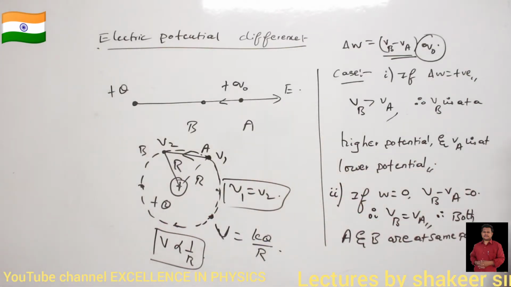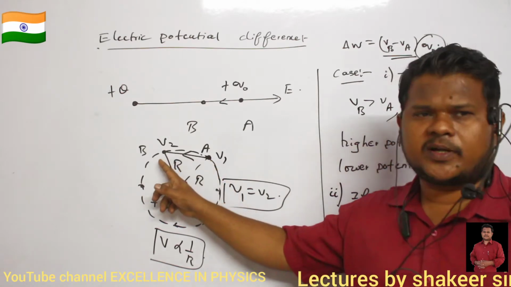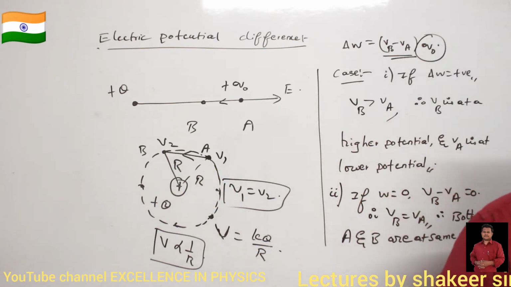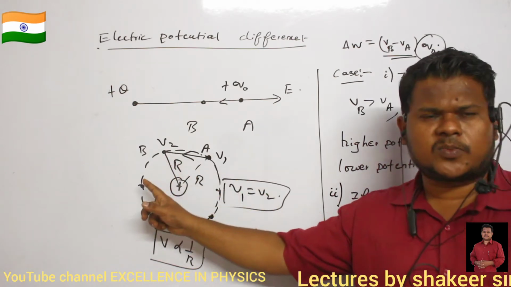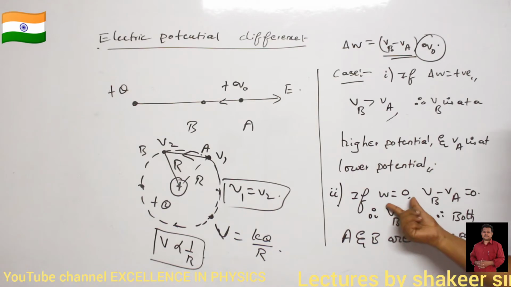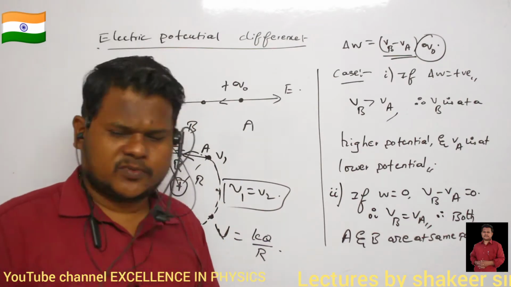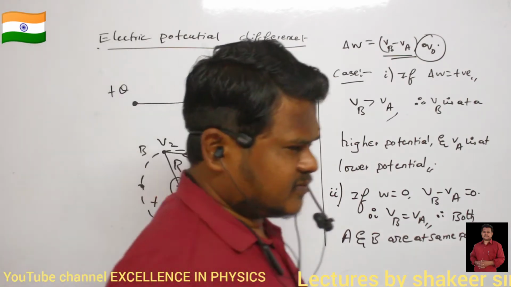Zero work. That is the meaning of this phenomenon. If I want to move a charge from point A to point B, I need not do any work, because potential at these 2 points is equal. If potential is equal, then what will be the amount of work done? Amount of work done will be 0. So this we are writing just to prove this point. Come on, make a note up to here first of all.